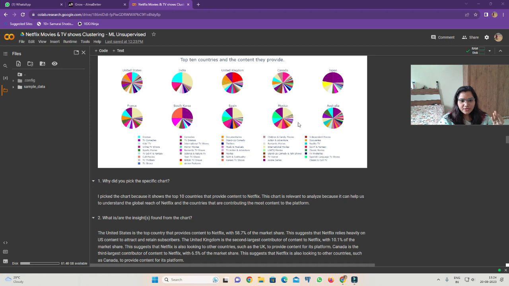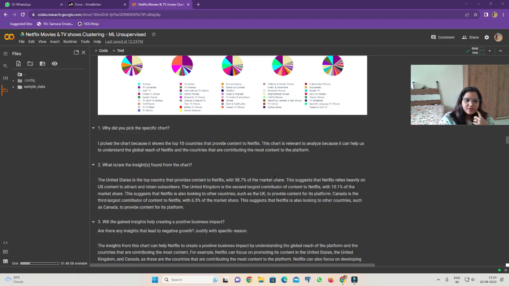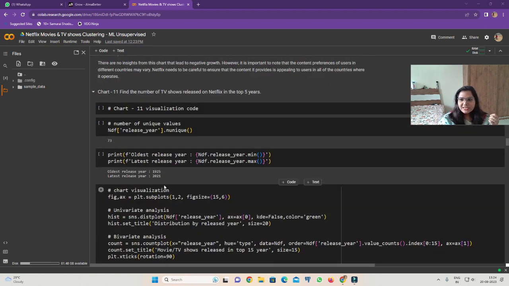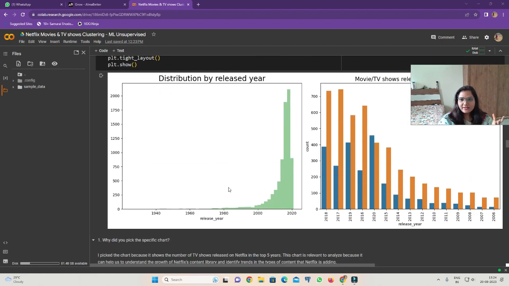The United Kingdom is the second largest contributor of content to Netflix with 10.1% of the market share. This suggests that Netflix is also looking to other countries such as the UK to provide content for its platform. Canada is the third largest contributor to Netflix with a 6.5% market share. This suggests that Netflix is also looking for other countries such as Canada to provide content. India also contributes, but in a small amount.